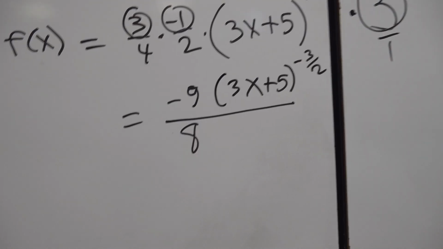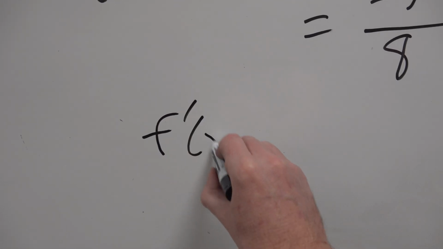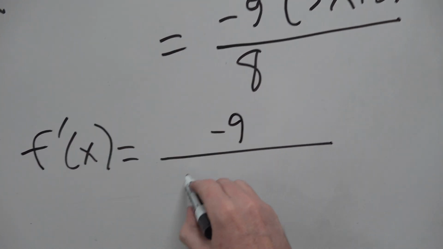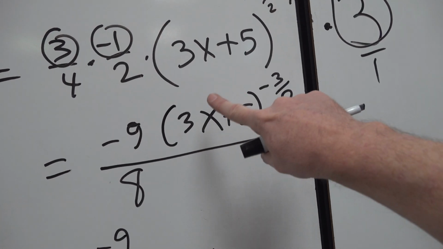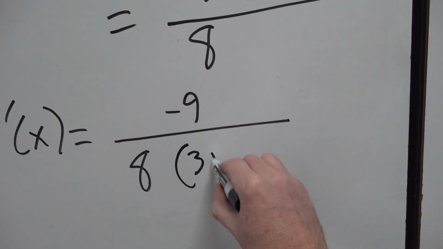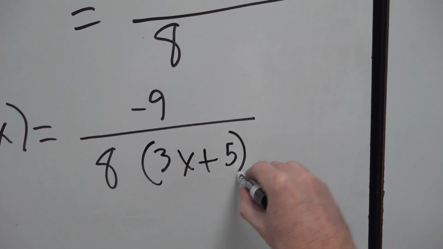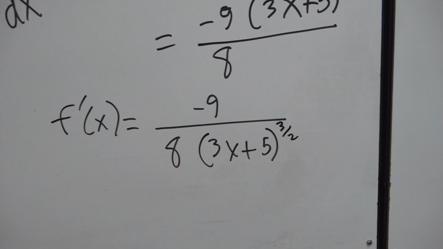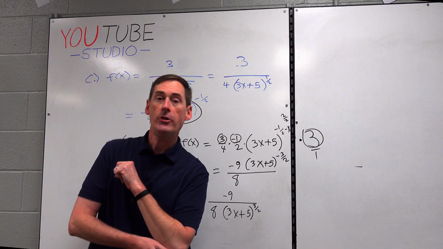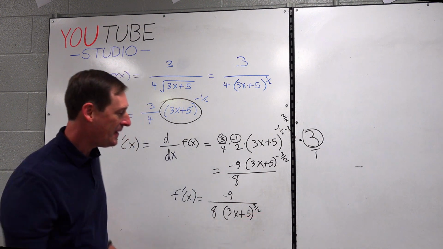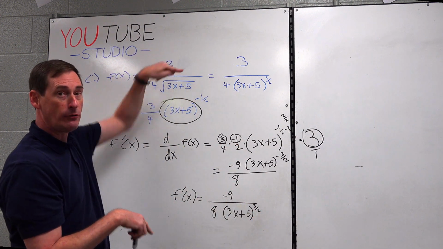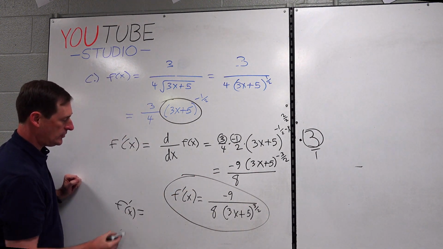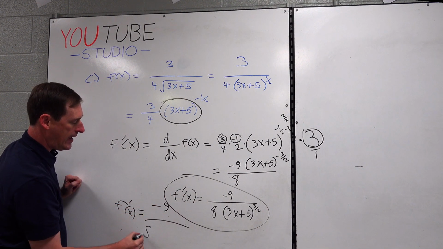So for your final answer, or one possible final answer, I would fully accept -9 on the top, 8 on the bottom, and the negative sends this to the bottom for a possible final answer, full credit, -3 over 2 becomes +3 over 2. Okay? Very solid answer right there. Overachievers, i.e. BC Calculus students, 3 over 2 should go back to radical form. So acceptable. Best answer though, f prime of x is equal to -9 over 8.